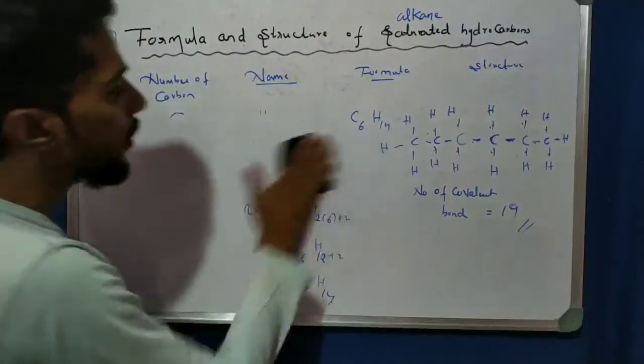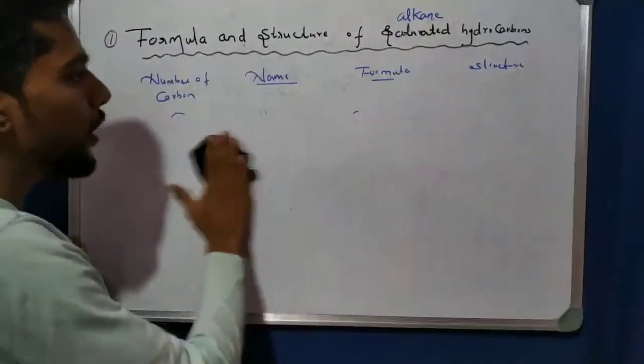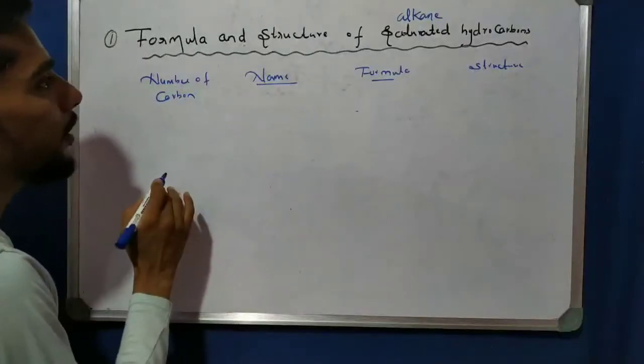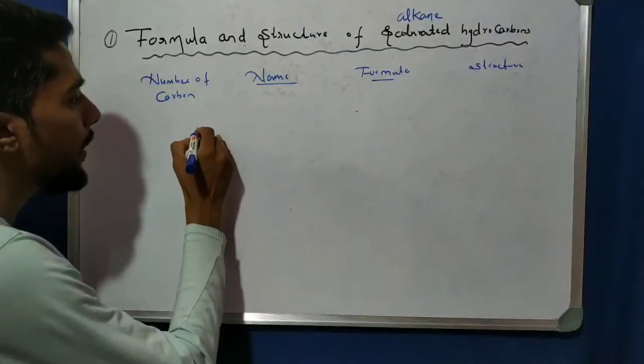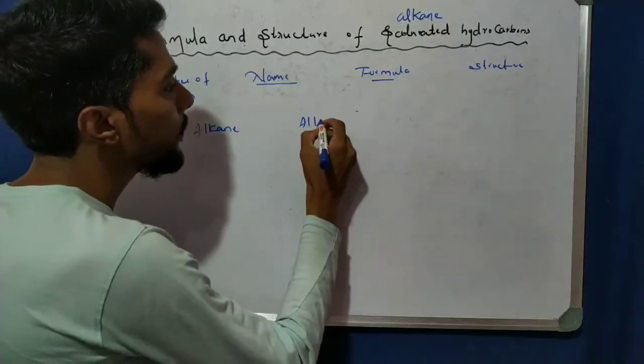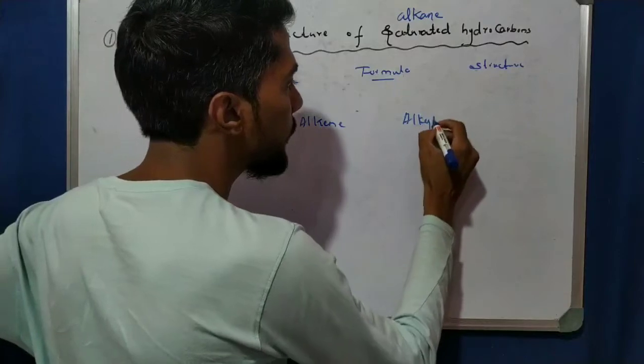So see here, in the case of all the things, how do you have to put the formulas? Here we take alkane, for example, here alkene, and for unsaturated, alkyne.